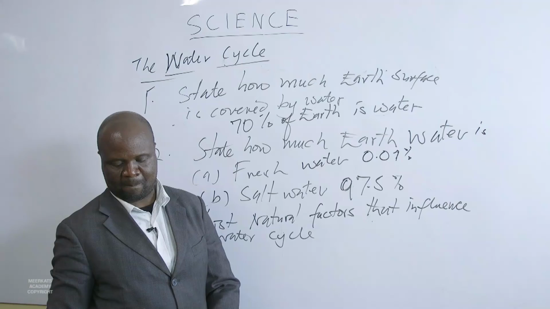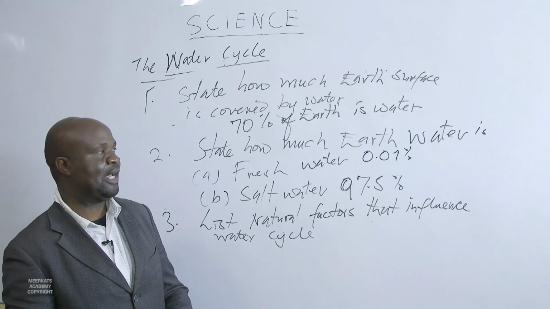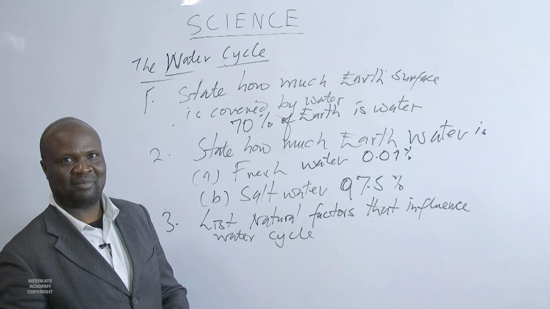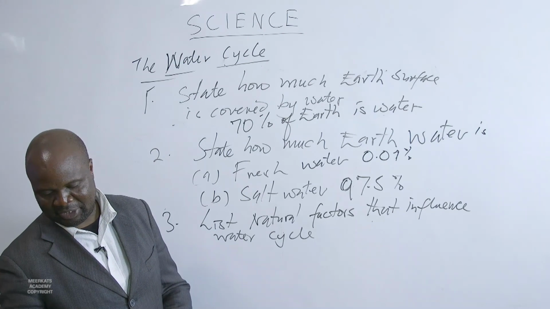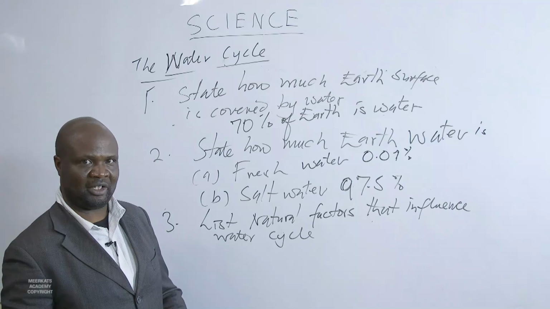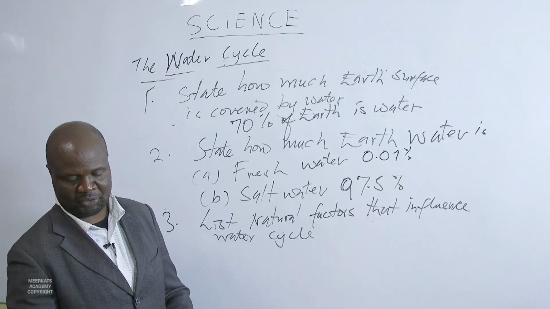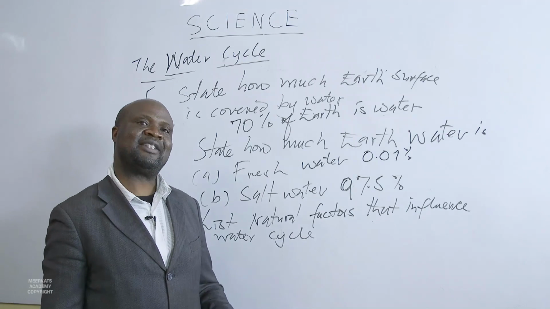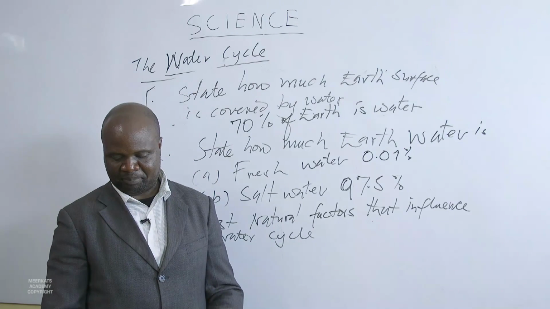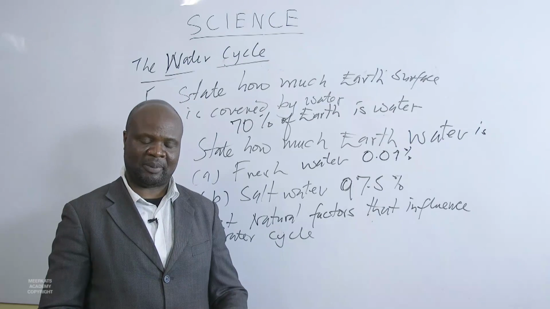Those who can remember, this actually starts from the part where we were winding up our topic. We said some of the natural factors that influence the water cycle, just some. They said you list natural factors, maybe 3 or 4, but we have the landscape, the amount of sunshine, air movement, the state of water. Those who can remember the temperature: the higher the temperature, the more evaporation and transpiration.